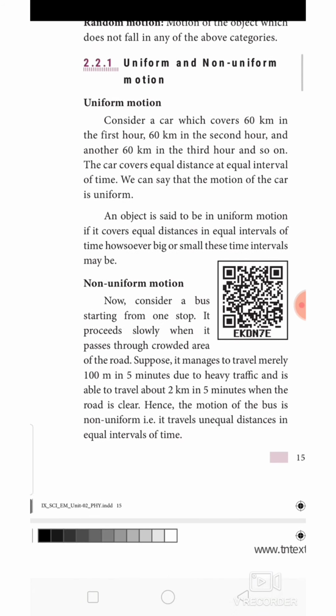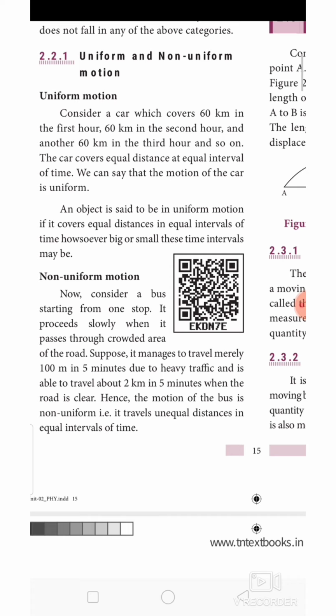For non-uniform motion we need not go anywhere, because on earth, in our day-to-day life, we come across a lot of non-uniform motion. Consider a bus starting from one stop. It proceeds slowly when it passes through a crowded area of the road. Suppose it manages to travel merely 100 meters in 5 seconds due to the heavy traffic, and is able to travel about 2 kilometers in 5 minutes when the road is clear. Hence, in the same 5 minutes, it travels 100 meters in a traffic area and 2 kilometers on a clear road. So, the motion of the bus is non-uniform.